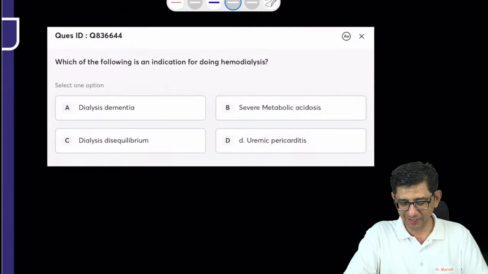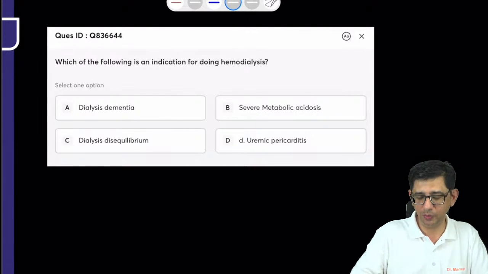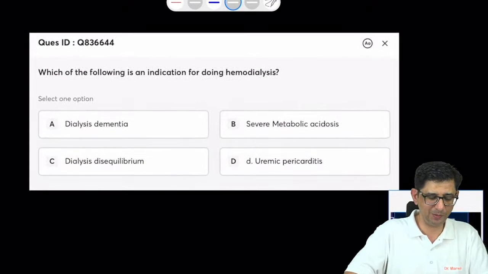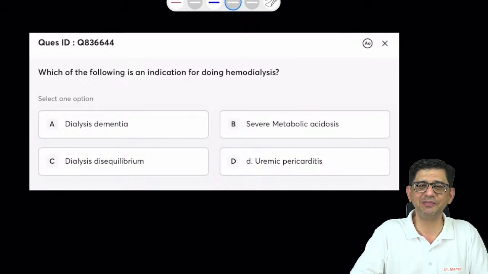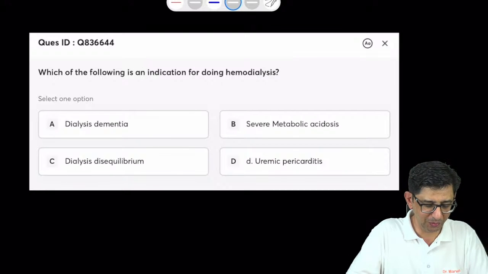Yes. Which of the following is the indication for doing a hemodialysis in a patient? So we keep solving questions along with the commenting and the fun part. The question says, which of the following is an indication for doing hemodialysis in a patient? Yes.